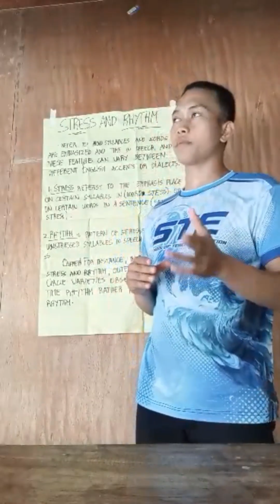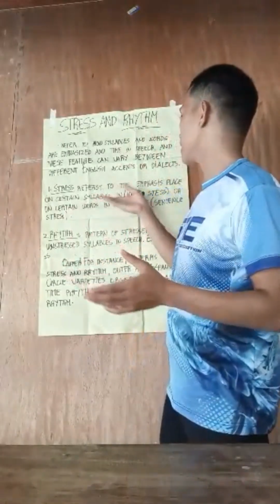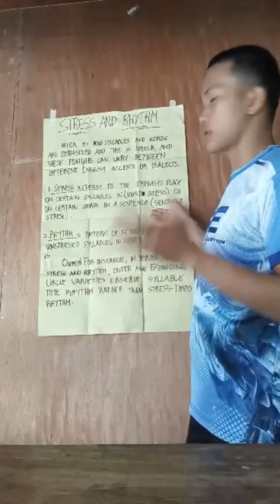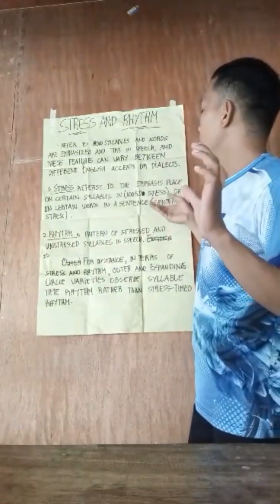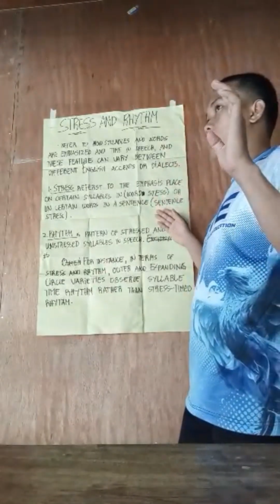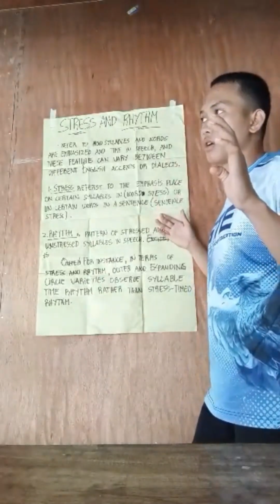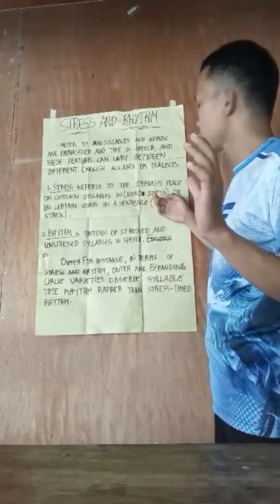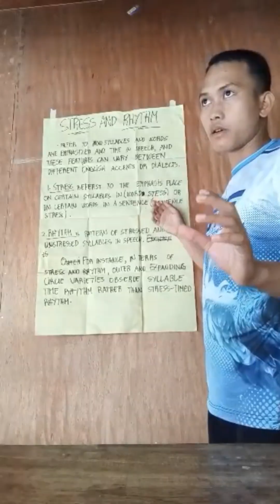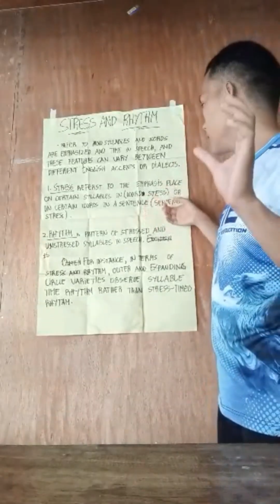It is different from word stress, because in sentence stress the whole word is on a higher pitch, longer and louder, but in word stress it is the syllable, not the whole word.